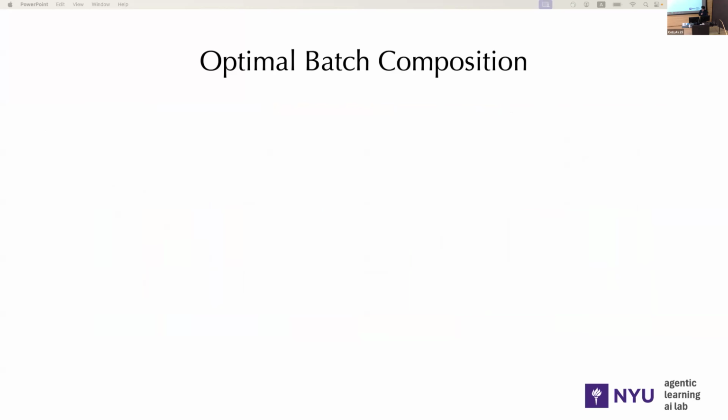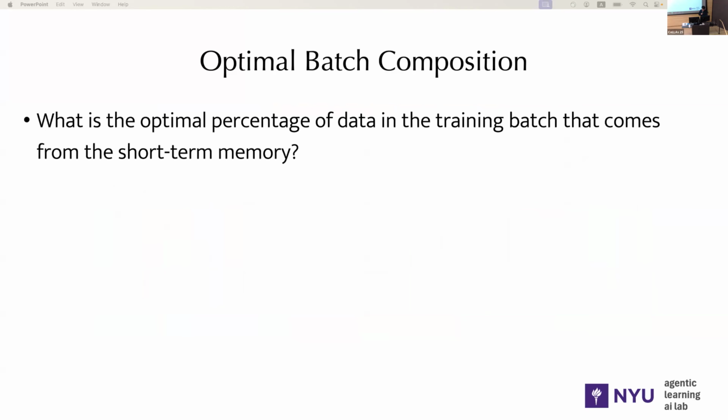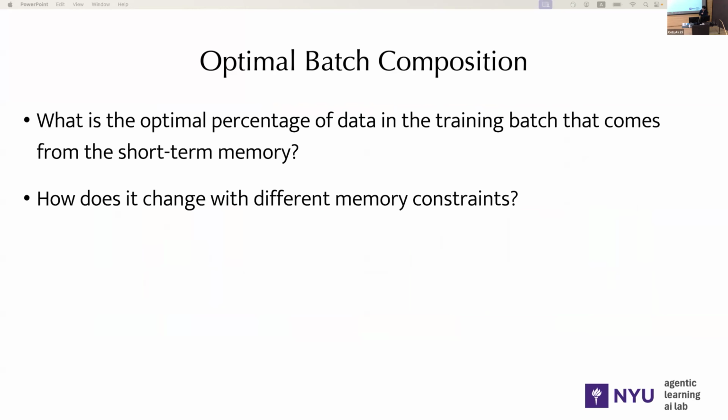We also explored other very interesting problems relevant to streaming self-supervised learning setting. One particular set of experiments I want to share here is the optimal mixing ratio between the short-term memory and the long-term memory to compose a training batch. And we study how it changes under different memory constraints.